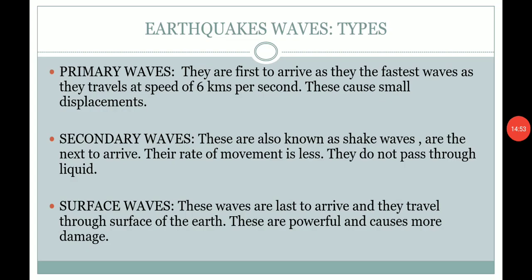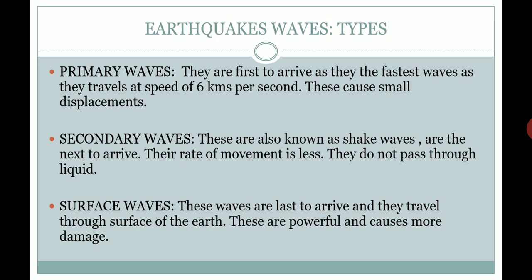Let us discuss the types of earthquake waves. There are basically three types: first is primary, second is secondary, and third is surface waves. Let's talk about the primary waves. They are the very first waves to arrive, as they are the fastest waves, and they travel at a speed of 6 km per second. They cause very small displacement.